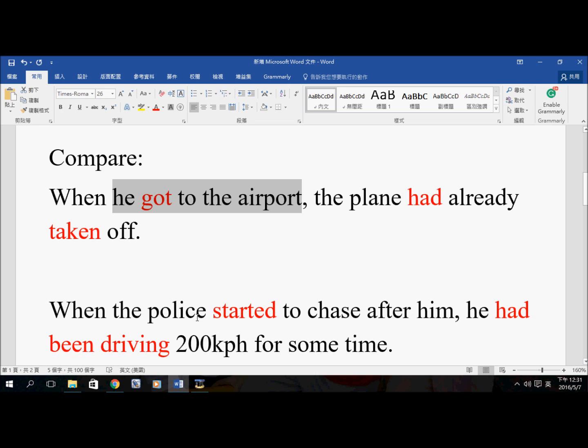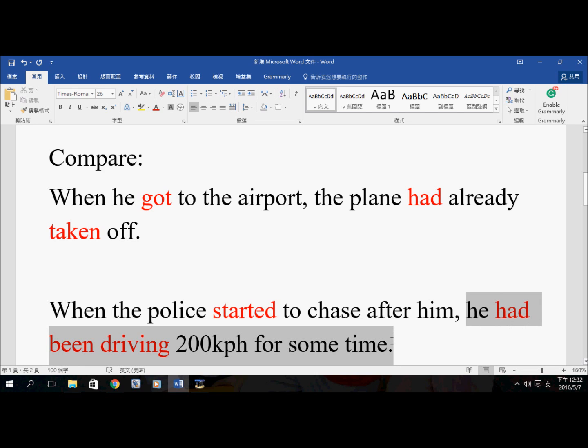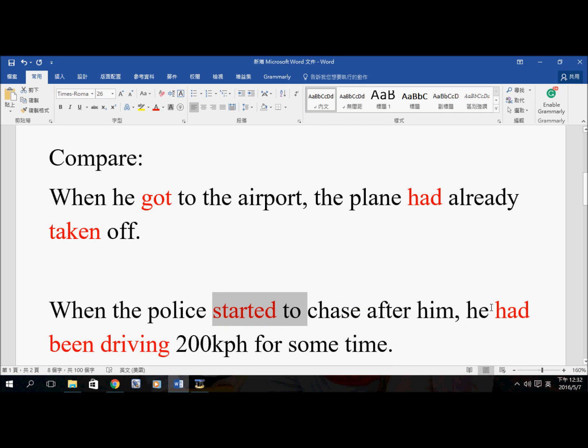And in the second example, when the police started to chase after him, he had been driving 200 km per hour for some time. Again, the sentence that goes after when is written in the past tense, and we use the past perfect continuous. He had been driving 200 km per hour for some time to show that this continuous action had taken place before this one. So, in other words, he had been driving 200 km per hour for some time before the police started to chase after him. But what's the difference?